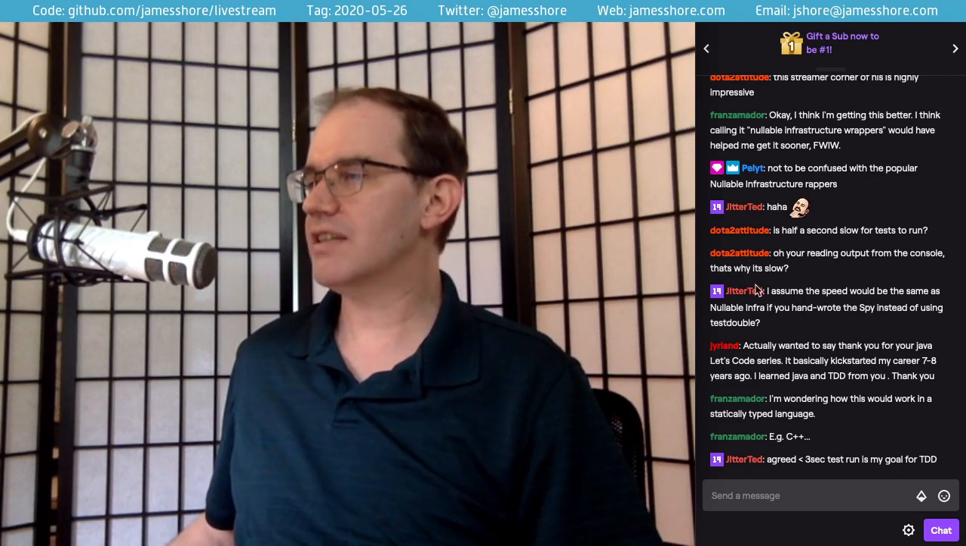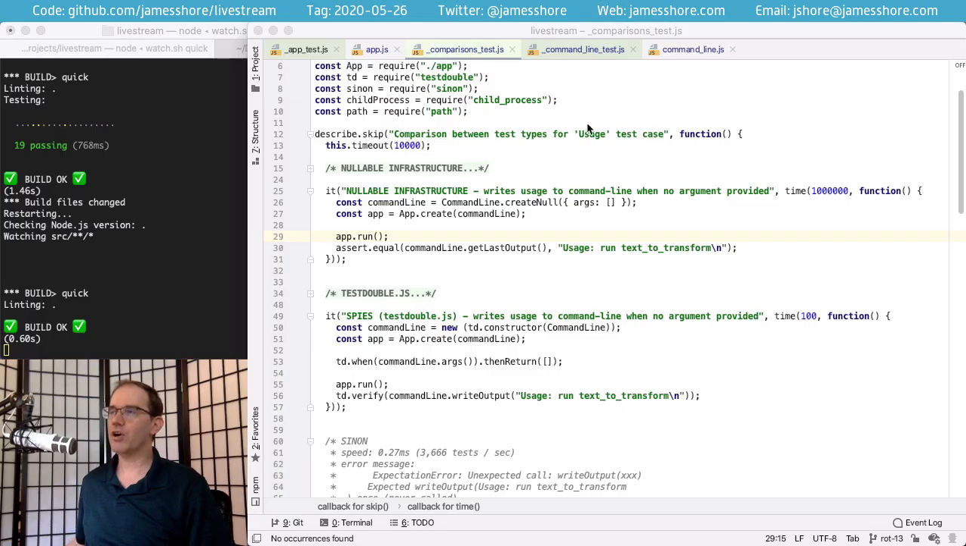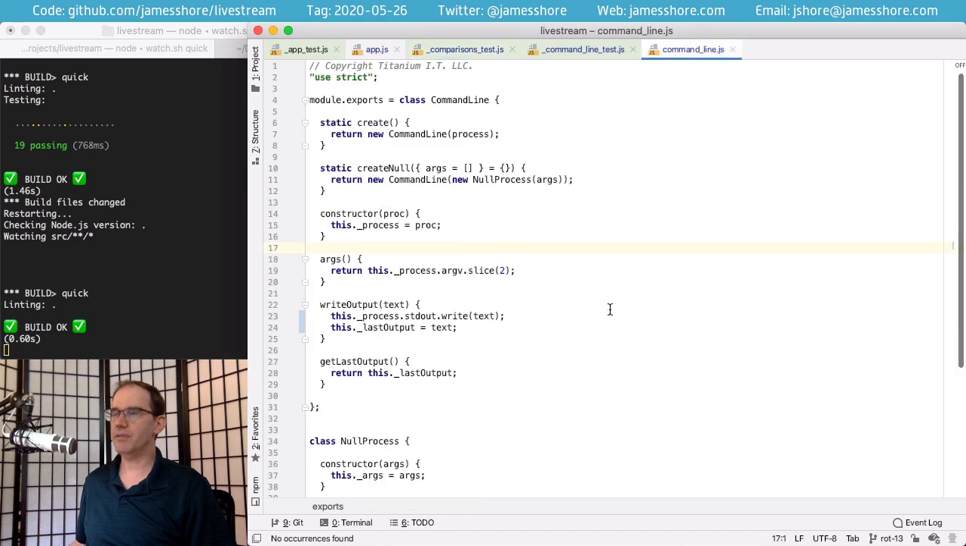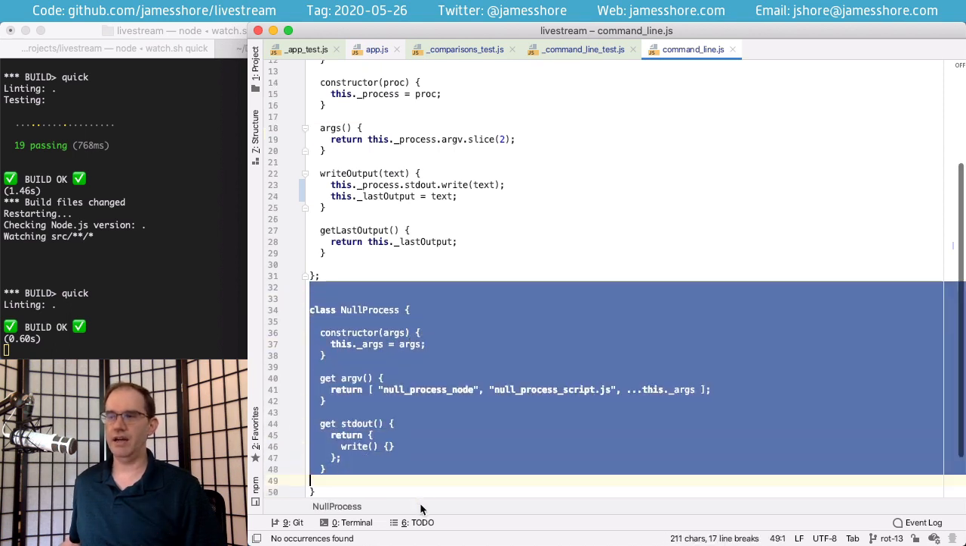Franz Amador asks, I'm wondering how this would work in statically typed languages. That is a great question. I meant to bring it up. It works very similar to the way that it works here, except that because it's statically typed, doing the embedded stub is a little bit uglier.